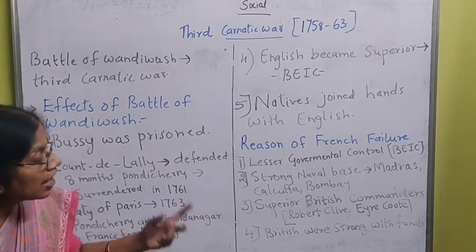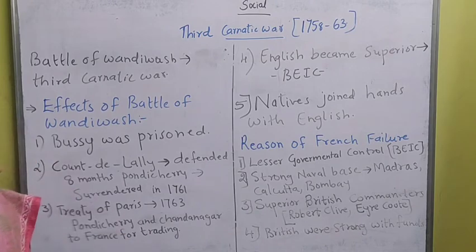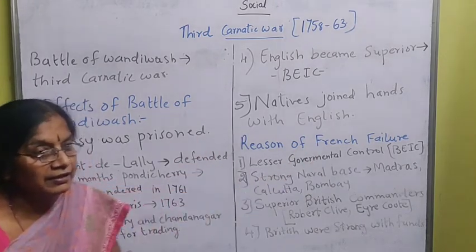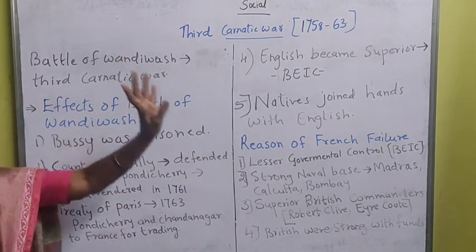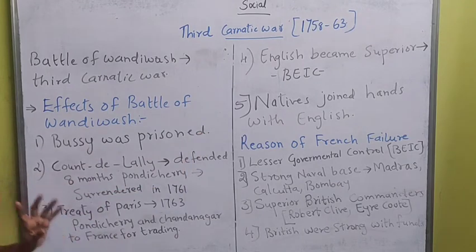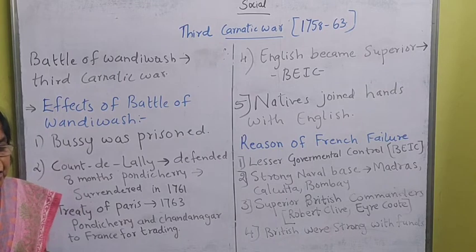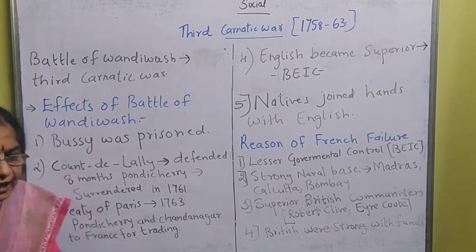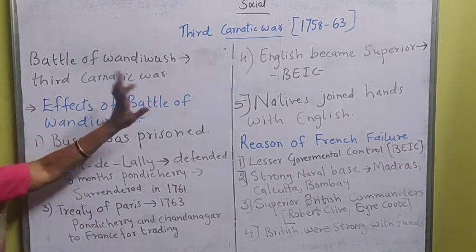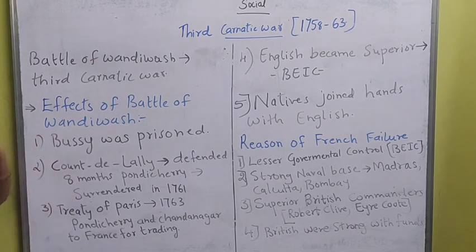That is also a main important point for the French failure. So this is regarding the Third Carnatic War. Once again I will explain that the Battle of Wandiwash was the only battle which took place in the Third Carnatic War. It was from 1758 to 63.